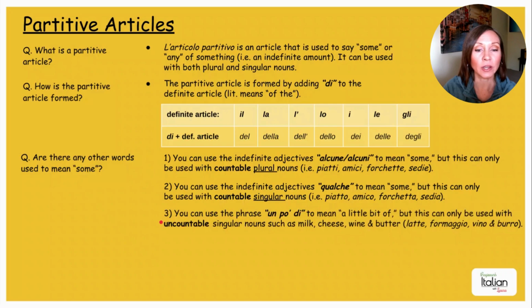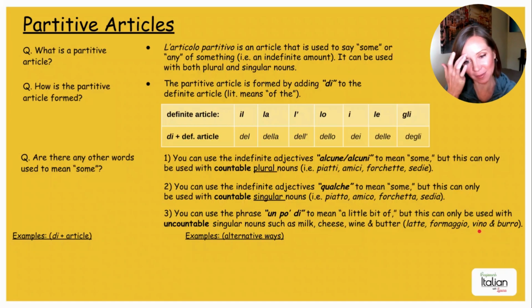Or number 3, you can use the phrase un po' di to mean a little bit of, but this can only be used with uncountable singular nouns such as milk, cheese, wine, and butter. Okay, latte, formaggio, vino e burro. So you're probably wondering, what the heck does this all mean? Okay, so we'll give you some examples here to make it a little bit clearer.